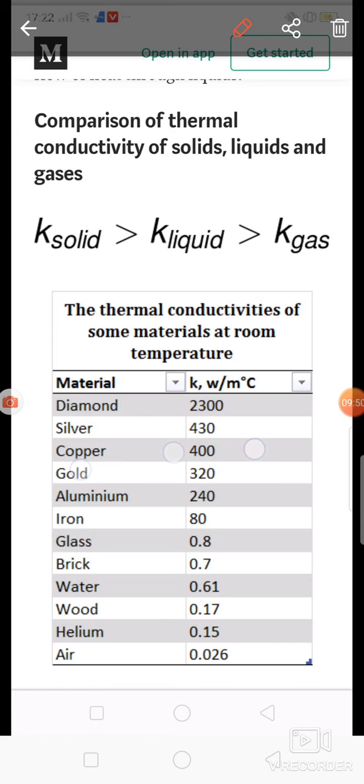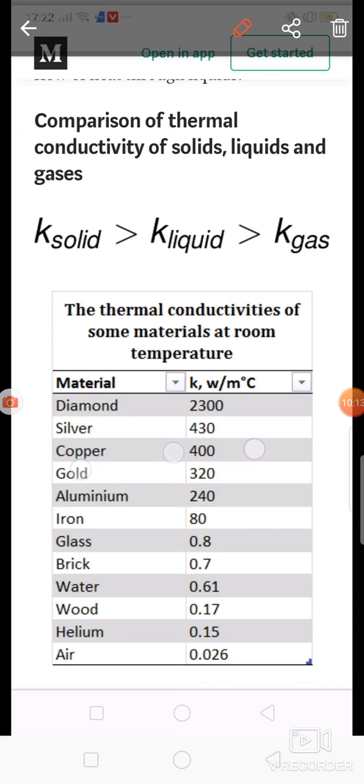If a material has lower thermal conductivity, its heat transferring capacity is less. Pure metals have higher thermal conductivity as compared to insulators. Insulators have lower thermal conductivity. So this is about thermal conductivity.